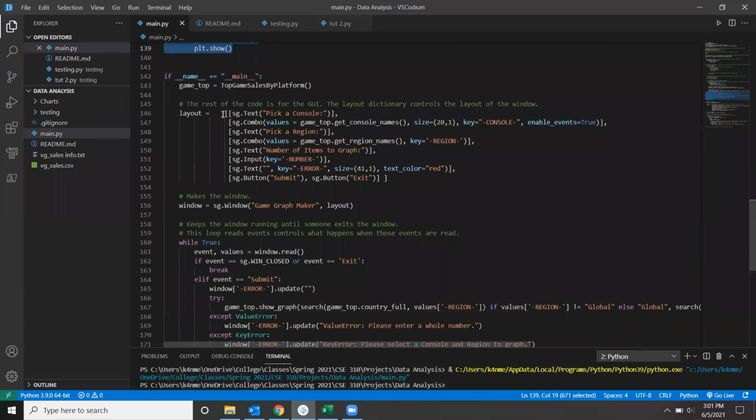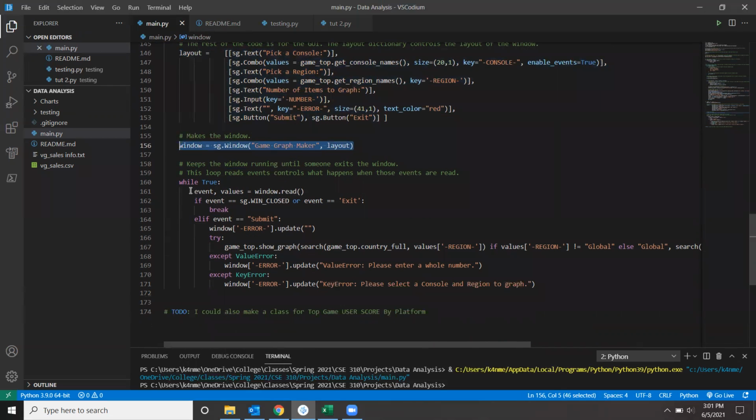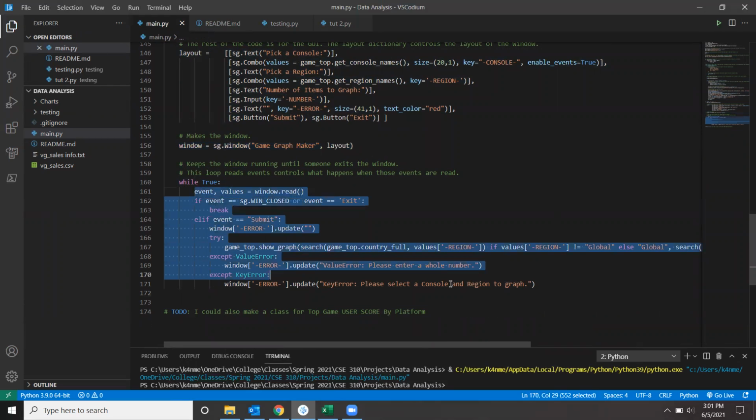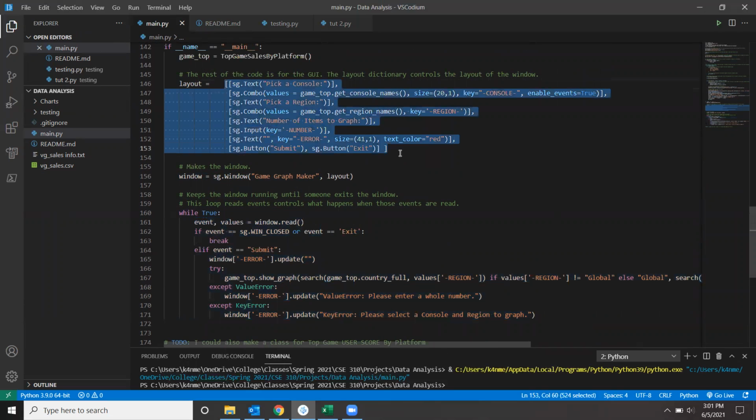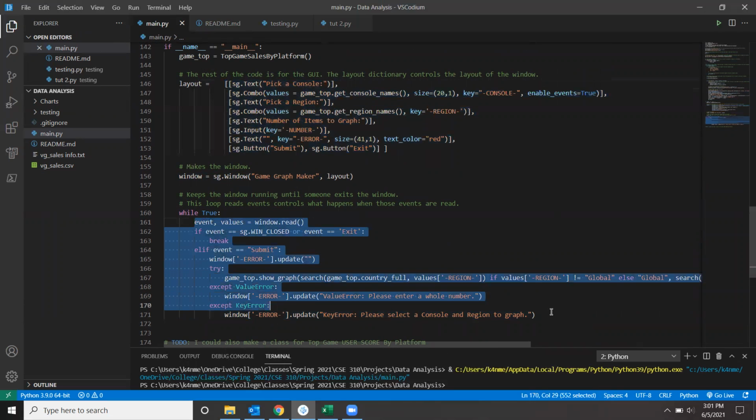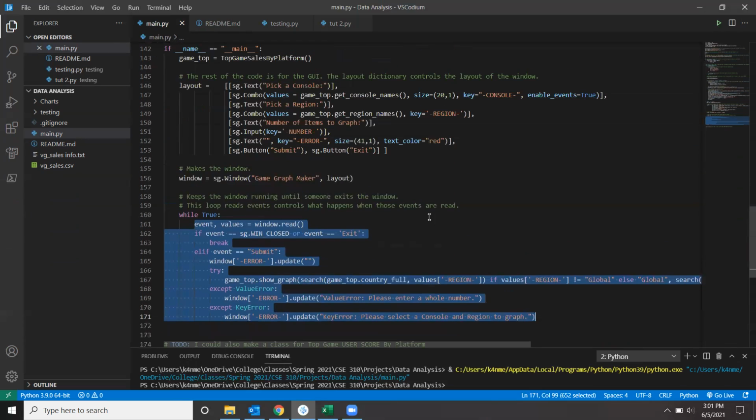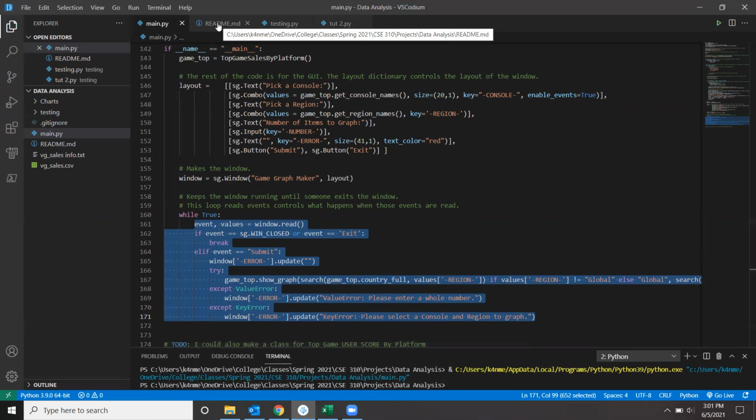And finally, there's the PySimpleGUI code. There's a layout for the window, and then I call the window object. And in a while loop, I essentially say, this is what I want to happen when these events happen. So PySimpleGUI is really easy to use. I just have to specify what I want the window to look like, and then what events I want to happen. And it's really easy to use. That's essentially it though.